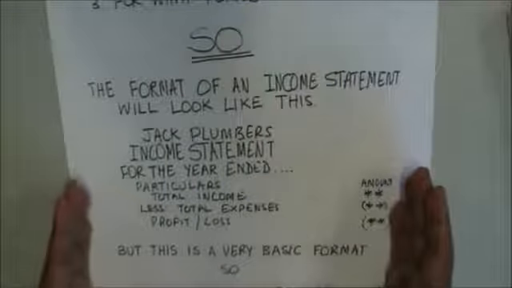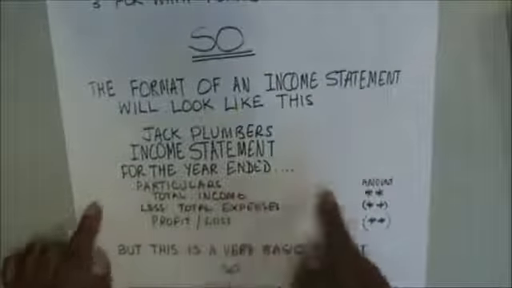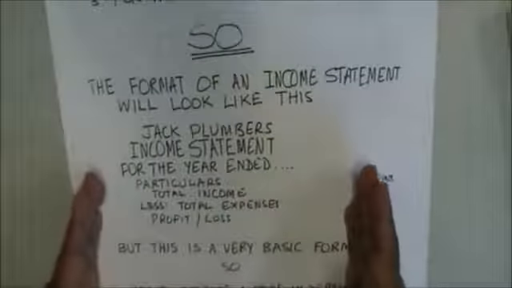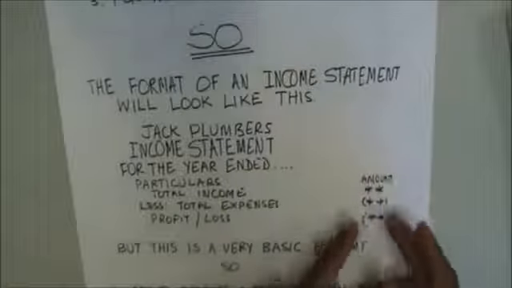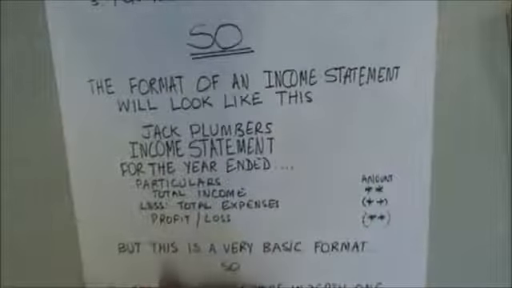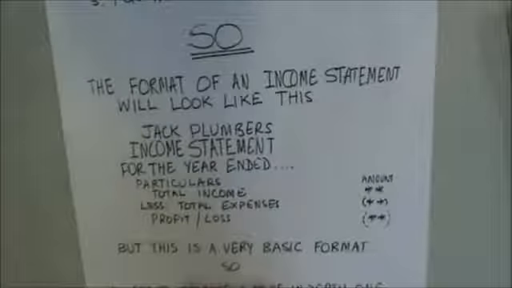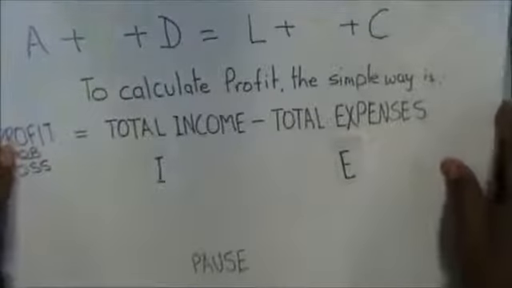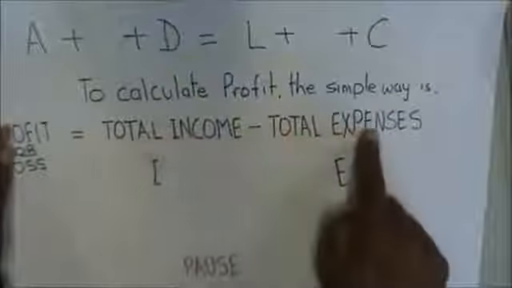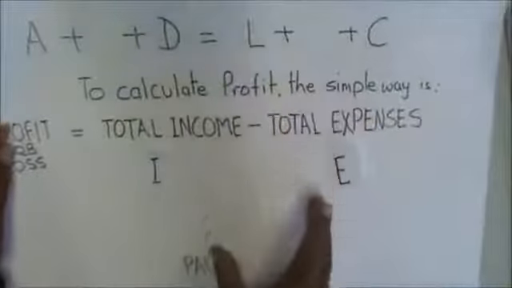This is the basic format. So you have particulars, one big column, and you've got amount. So I have put this equation in a vertical form.